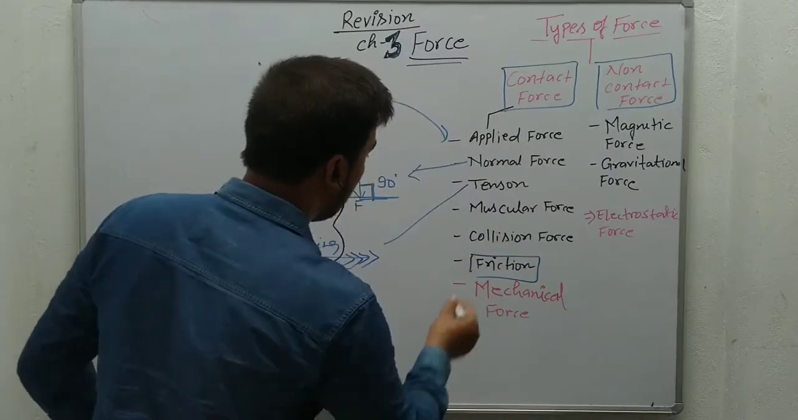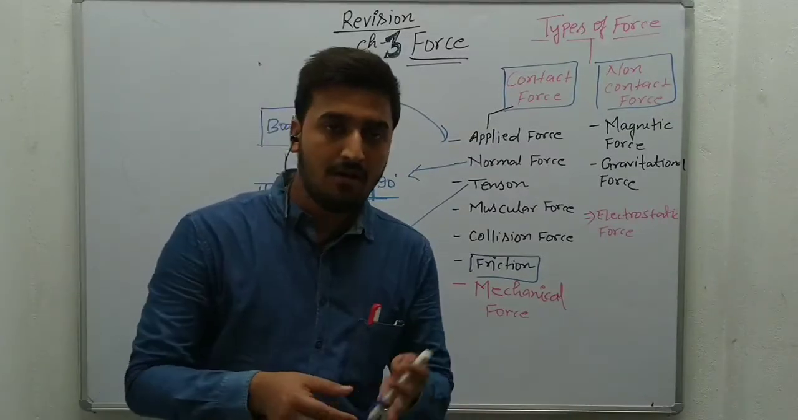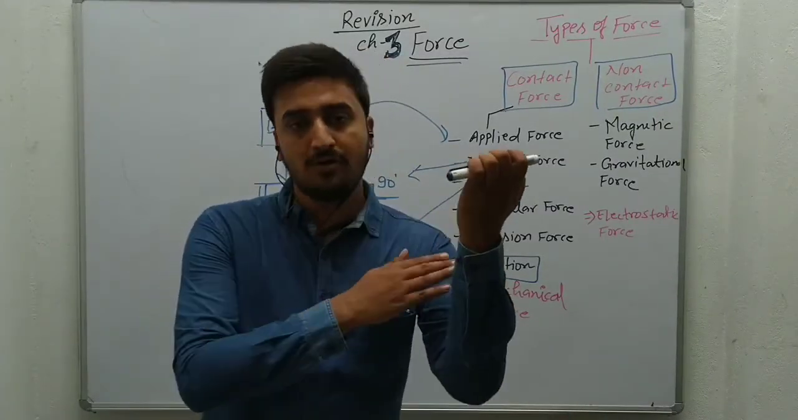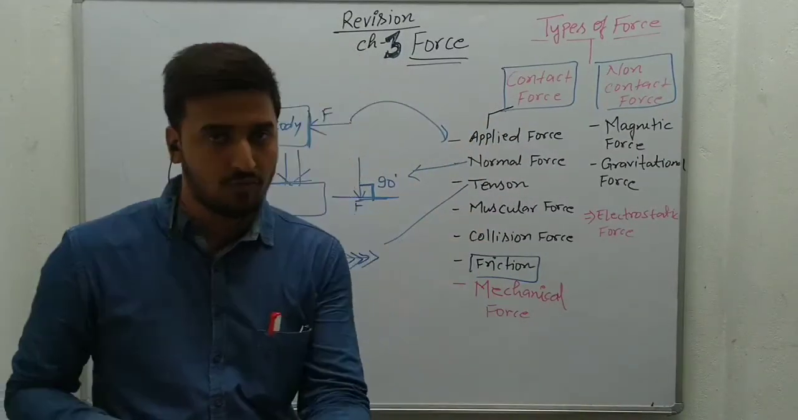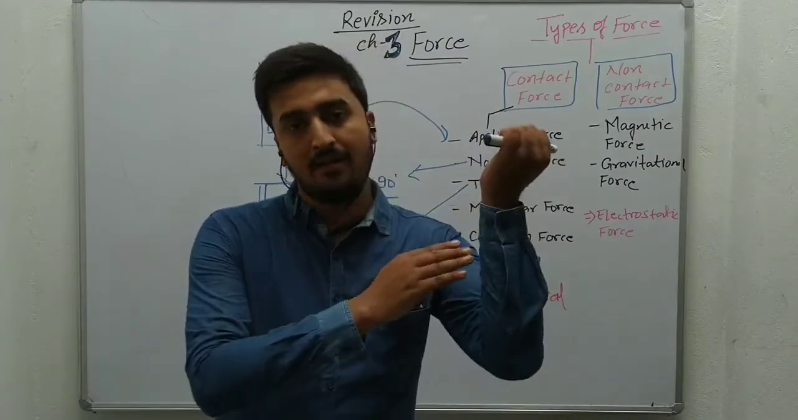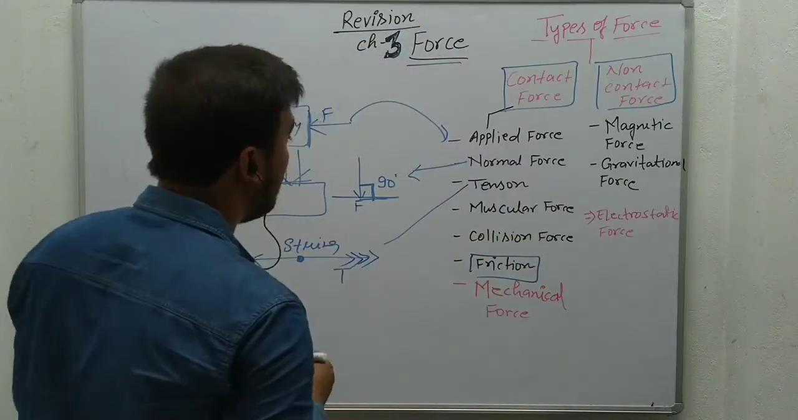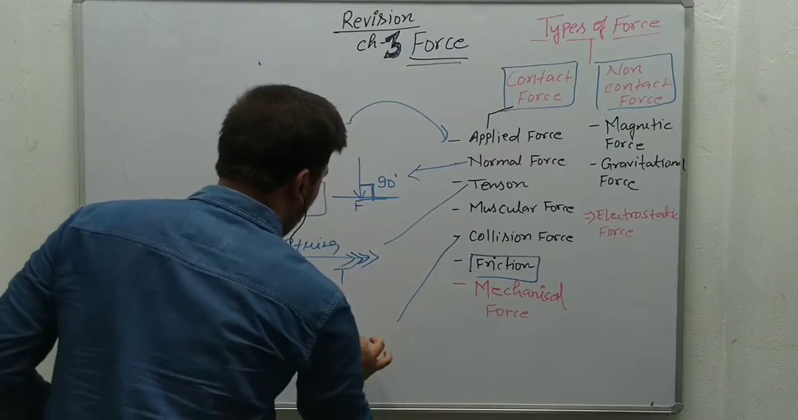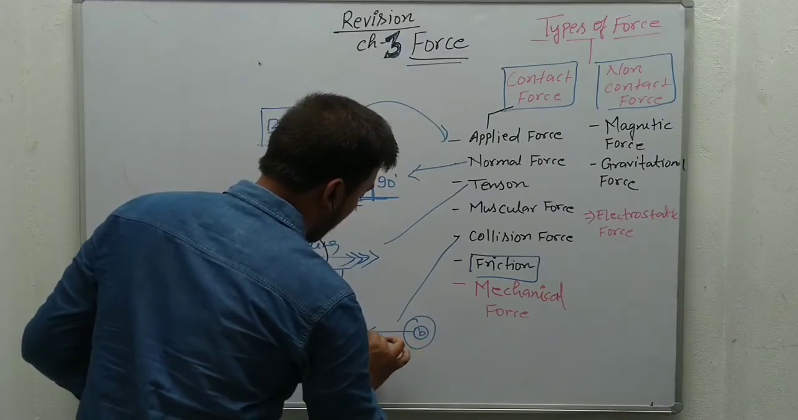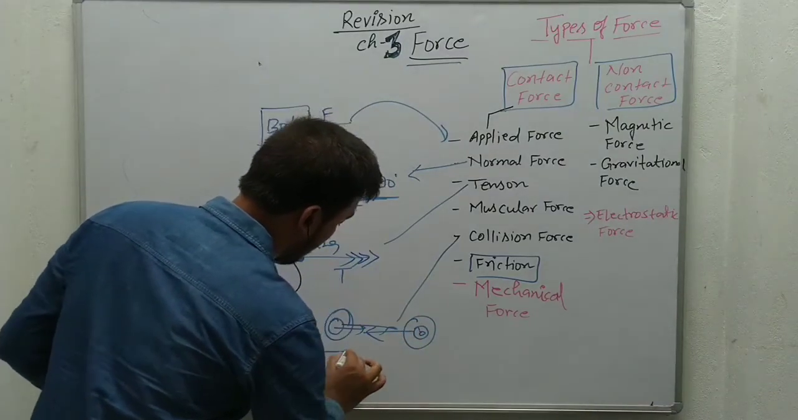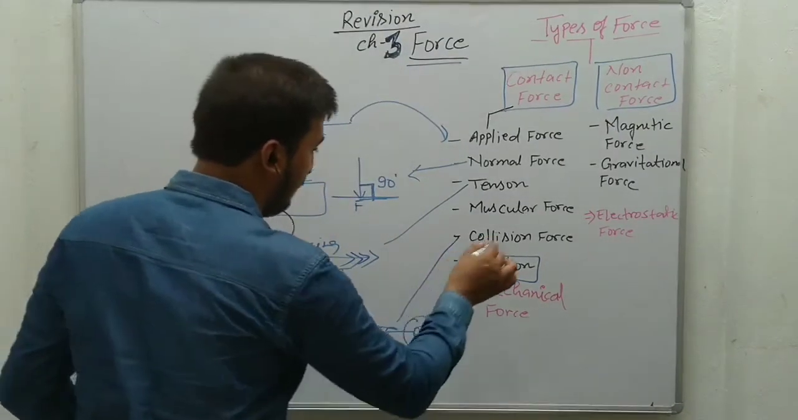Next, muscular force. Suppose we are trying to hold an object in our hand or lift an object by hand, so the force acts on our muscles, that is muscular force. When we try to lift a heavy load and force acts on our muscles, that is a muscular force. Okay. Next one is collision force. Collision force is when two objects collide with each other. This is one ball and this is another ball. When we throw this body from this side and these two bodies collide with each other, this is an example of collision force.